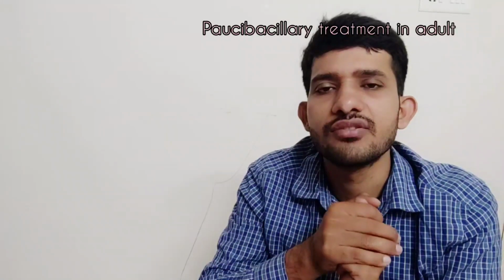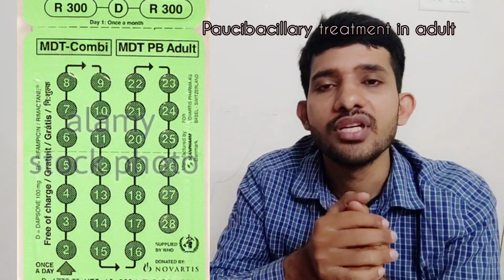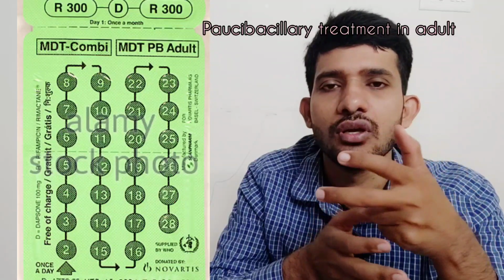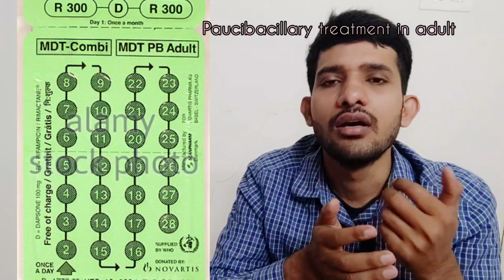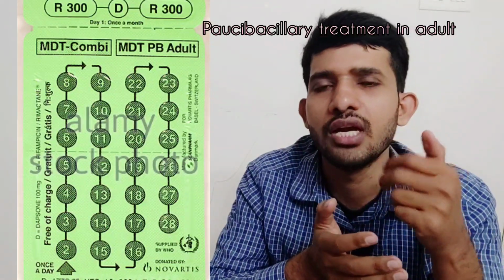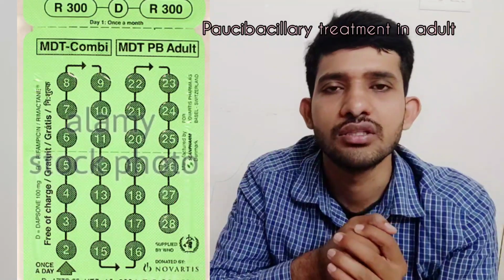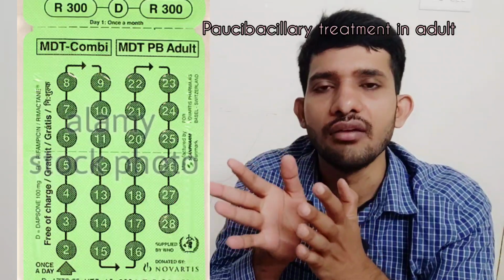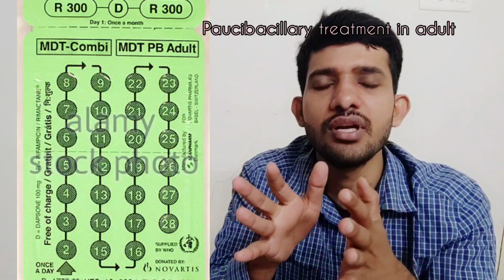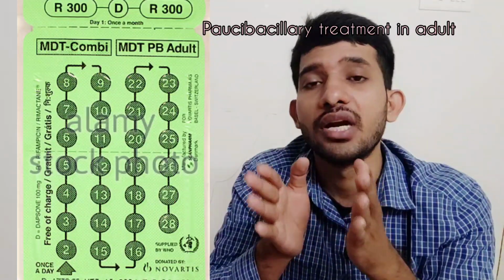the treatment strategies for paucibacillary leprosy, so in paucibacillary leprosy in adults, rifampicin 600 mg is there, 300 mg each. There are 2 capsules on the first day, and along with rifampicin, dapsone is given 100 mg. So dapsone and rifampicin are taken under the supervision of the clinical pharmacist or the physician, and from the second day to the 28th day, dapsone 100 mg every day is taken. So this treatment is given for paucibacillary leprosy in adults.